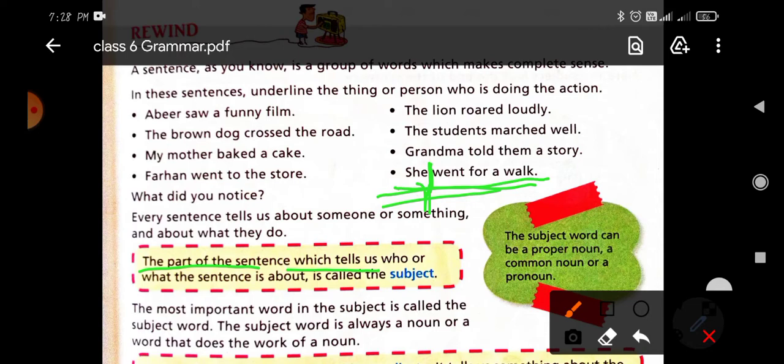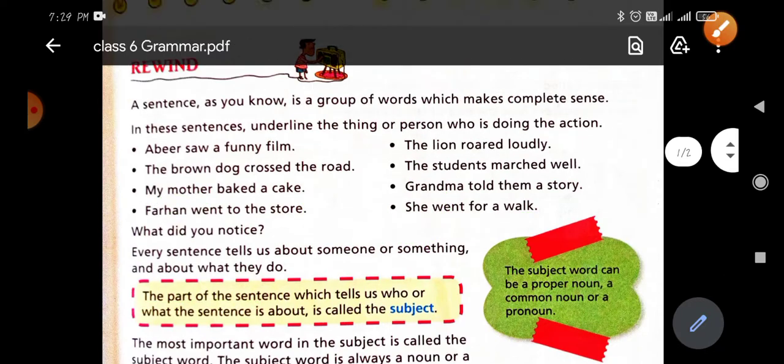In place of who we can also use what. So if the answer is Farhan, then it will be the subject. And the subject word can be a proper noun, a common noun, or a pronoun.